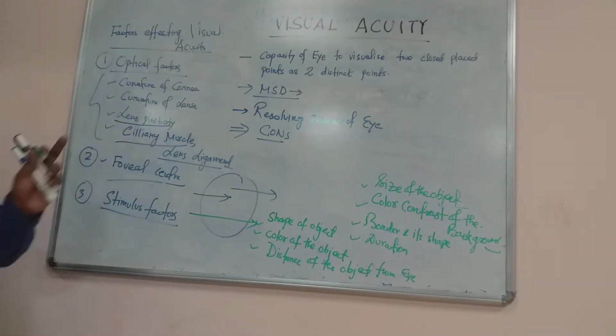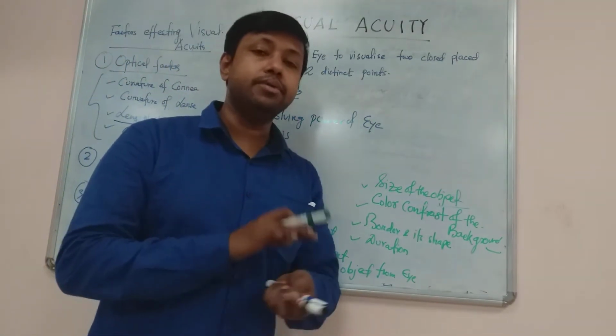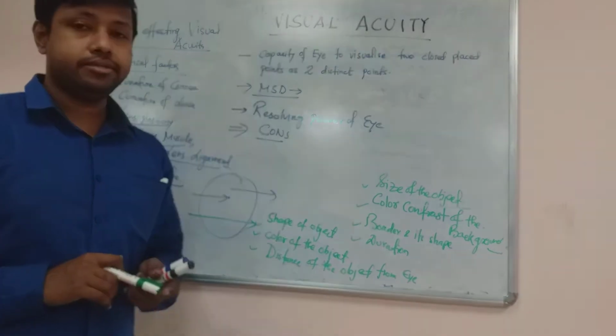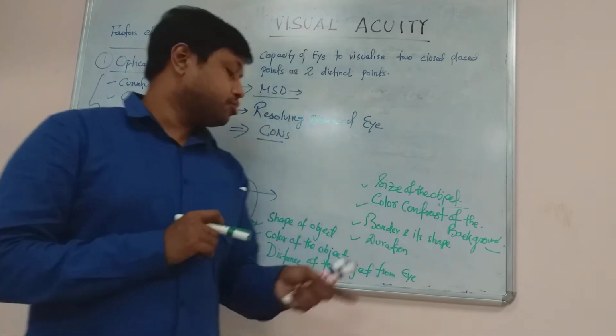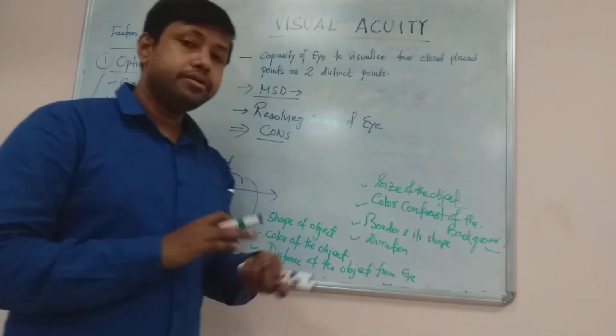So these are the various stimulus factors. Number one, you can write shape of the object. Shape of the object is very much important for visual acuity. Next one is color of the object. All of you know white light can be visualized very much better. So depending on the color of the object, the visualization can be of different